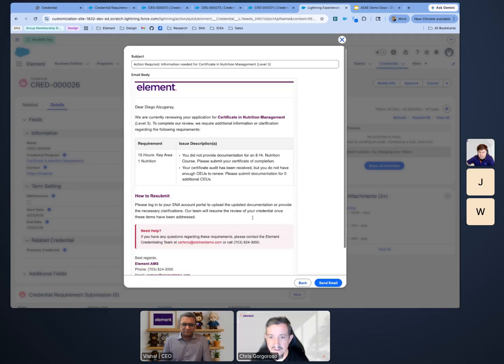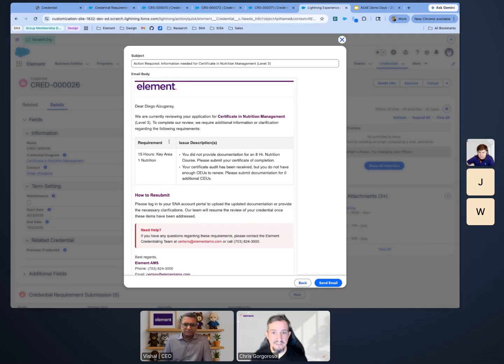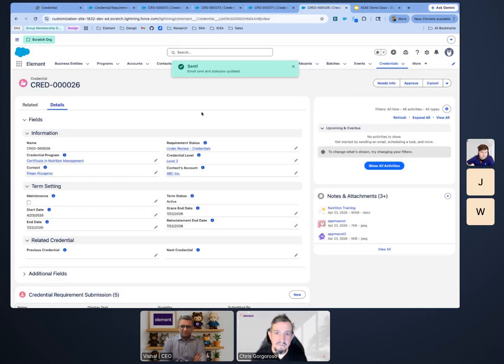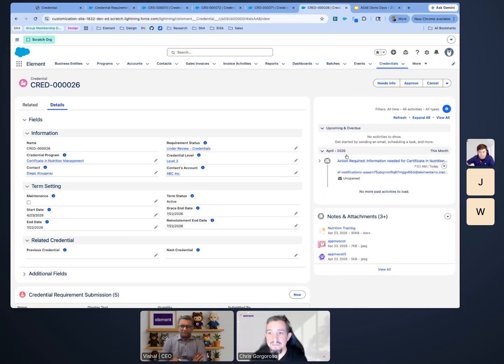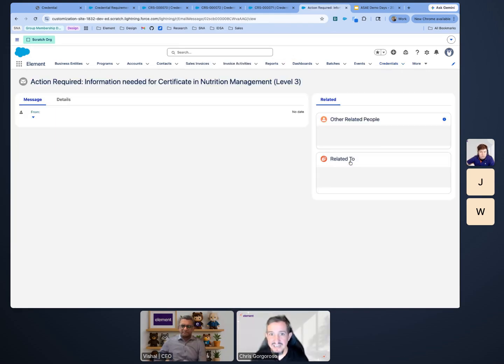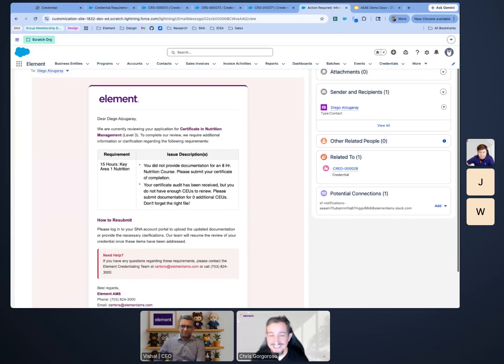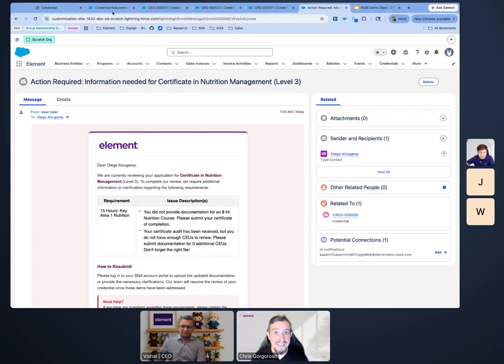And I'm going to submit. And what that does, it literally gives us a preview of what the email is. And then I can add some additional language if I need to. Don't forget the right file. Send that email. Now, as Diego, okay, I'm getting that email and I'm looking at it and I say, oh, dang, I did the wrong thing. Let me log back in and make that fix, right?